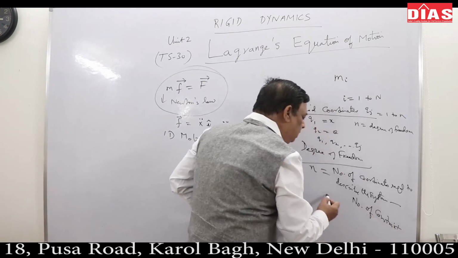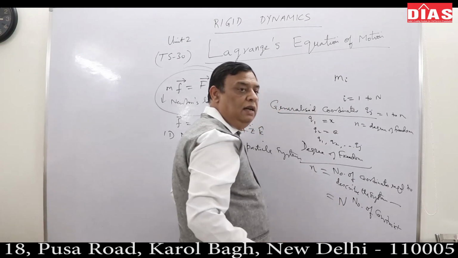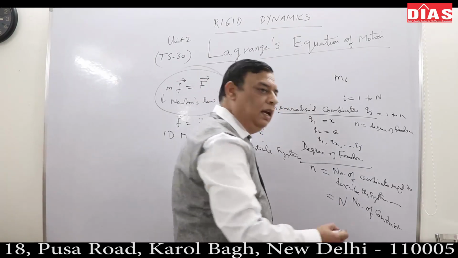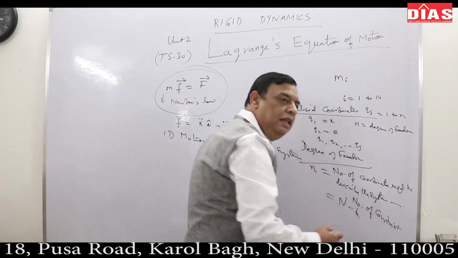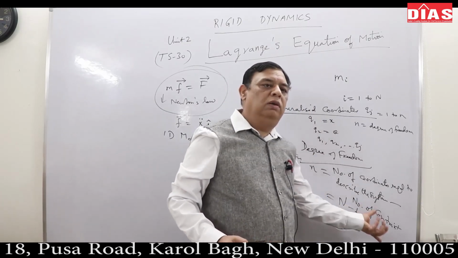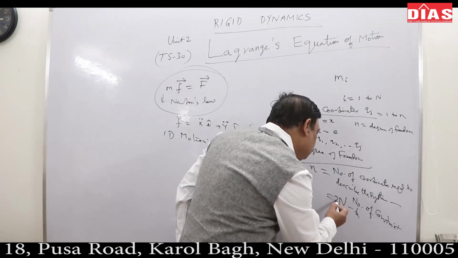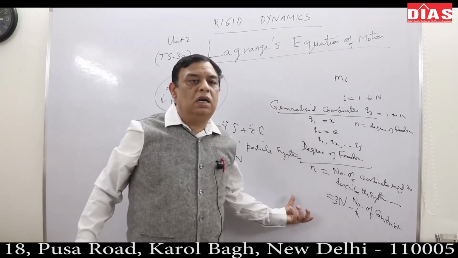So if it is 1D motion, then it is N, and if I say the number of constraints is k, then it is N minus k. If it is 2D motion, then it is 2N minus k. If it is 3D motion, it is 3N minus k. So that is degree of freedom.